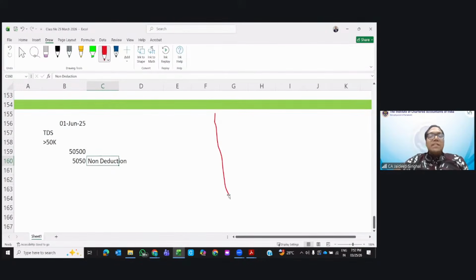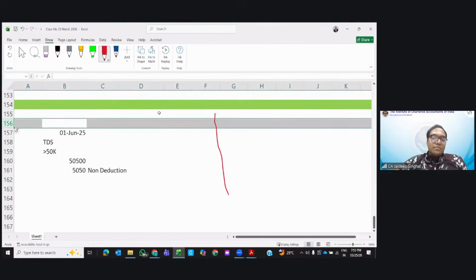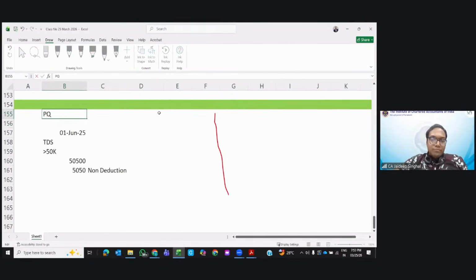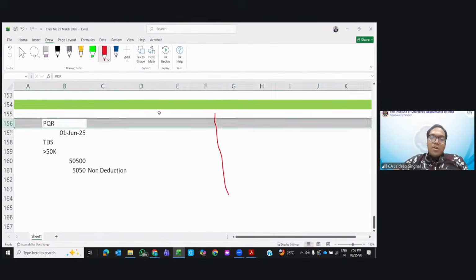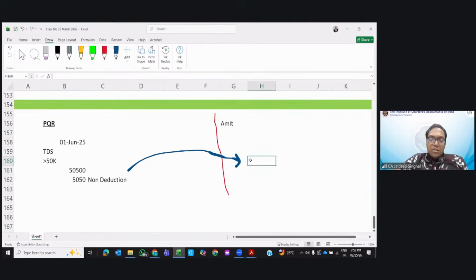See, the government has made the TDS provision so that they can track the income of the other party. Now, this was Messrs PQR, a proprietary firm, paying an amount to Mr. Amit. Ultimately, the government objective is to catch income so that people do not escape it. Now, what Mr. Amit does is include this income in his return of income and files the return. Ultimately, tell me, is the government objective of tracking the income fulfilled?